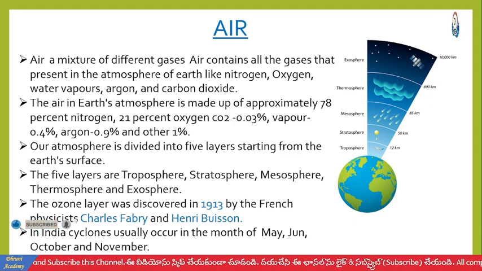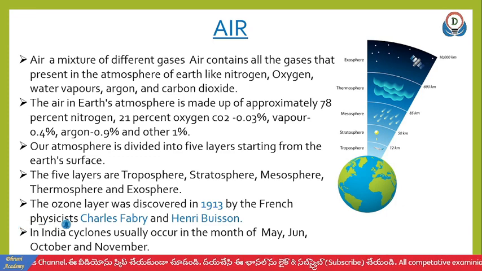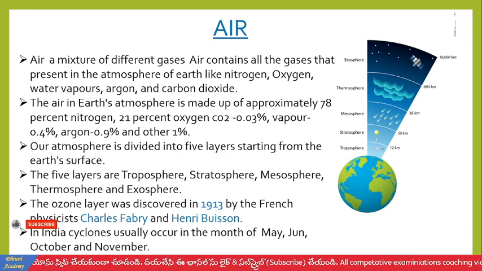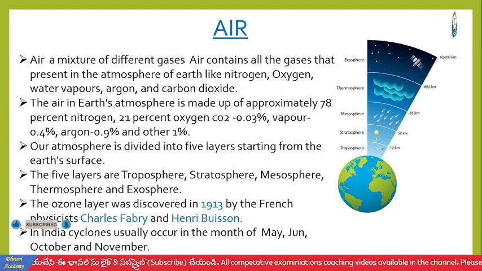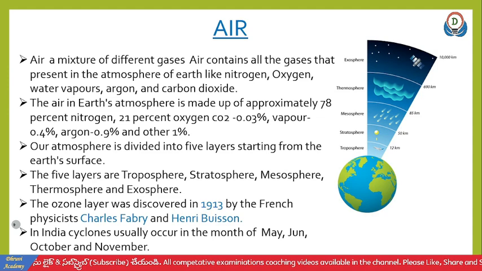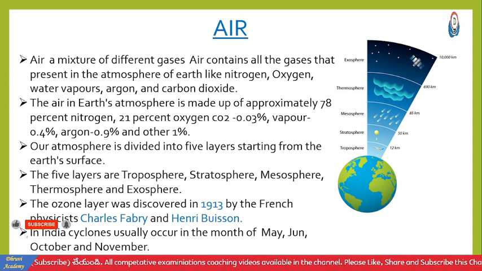The last one is the exosphere. It extends about 10,000 kilometers. In this layer, artificial satellites and other spacecraft, like the International Space Station, can be seen.